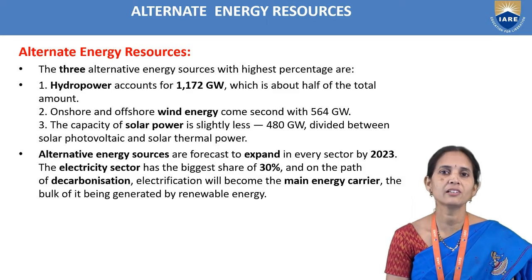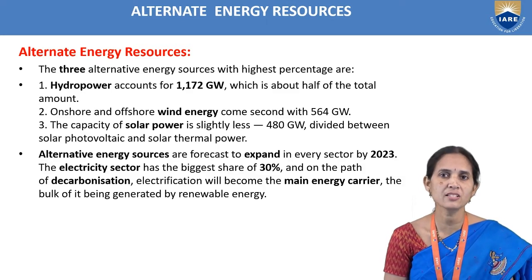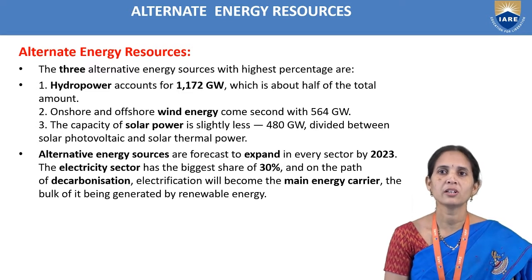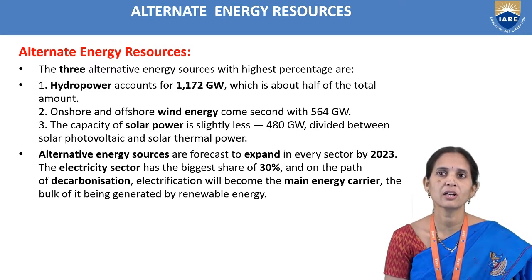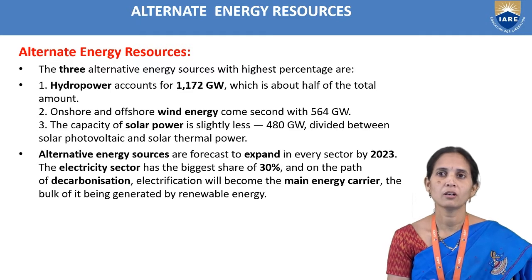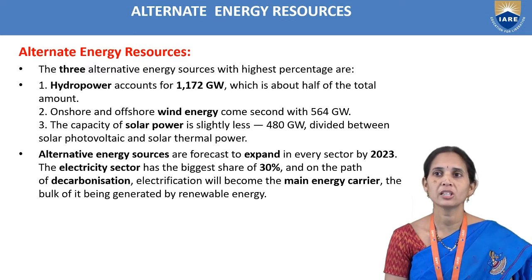The three alternate energy sources with the highest percentage are: hydropower accounts for 1172 gigawatts, which is about half of the total amount; wind energy 564 gigawatts; and solar power 480 gigawatts.